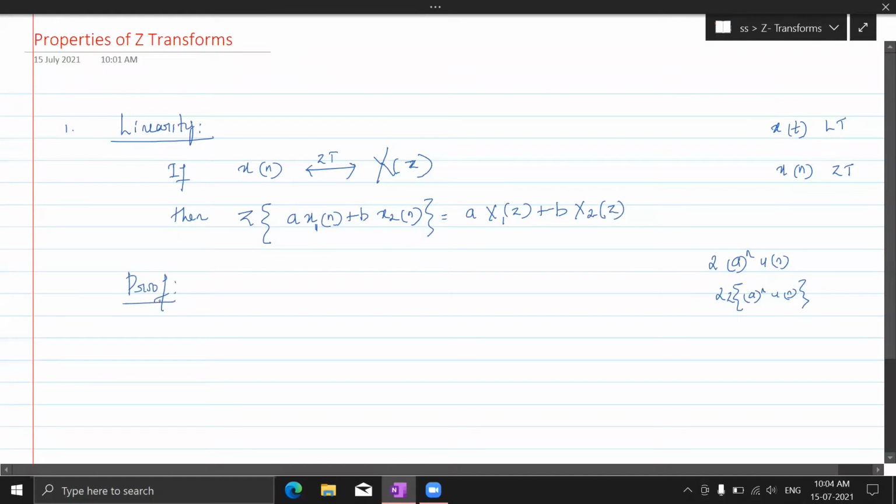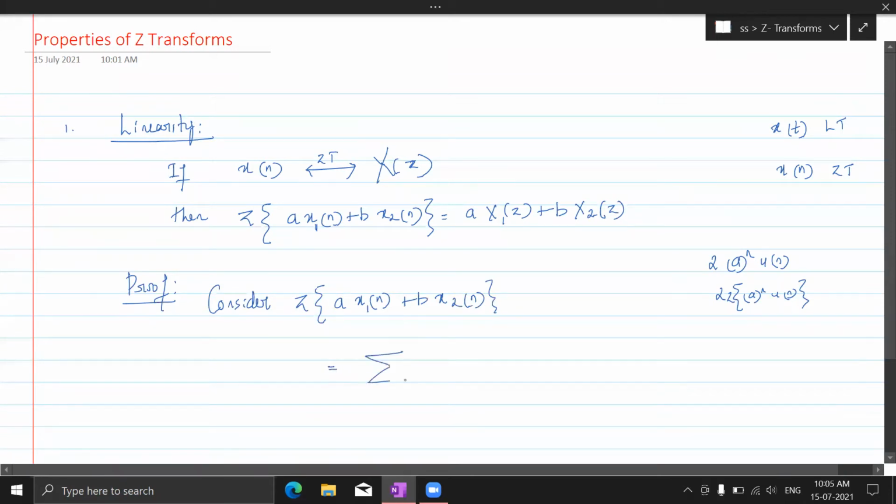Proof for linearity. Consider Z transform of a x1 of n plus b x2 of n. Fine.